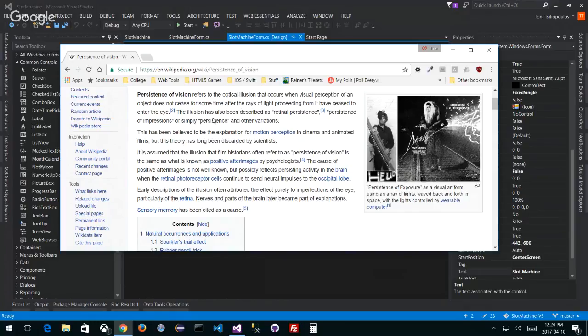We lose the ability to discern between 24 and 30 frames per second. In fact, most movies still today are done at 24 frames per second, right? Because it's the place where we can't tell the difference between one frame or one cell of a movie and the next, right? Think about a movie as one long reel. No movie's done like this anymore, but there used to be one big reel, right? And as the frames would pass by the actual camera, you would have the ability for it to look like you're flipping the animation, right?